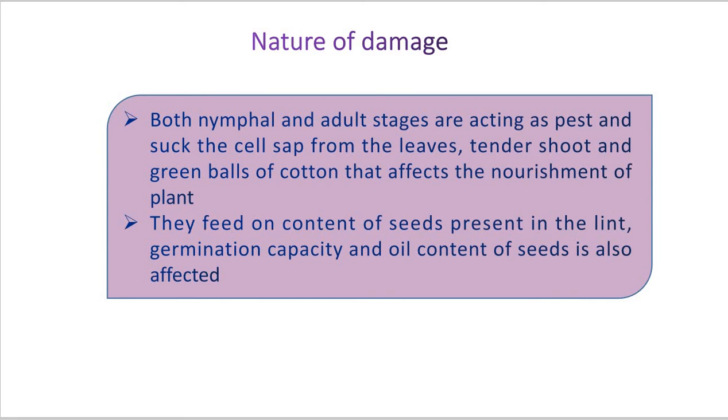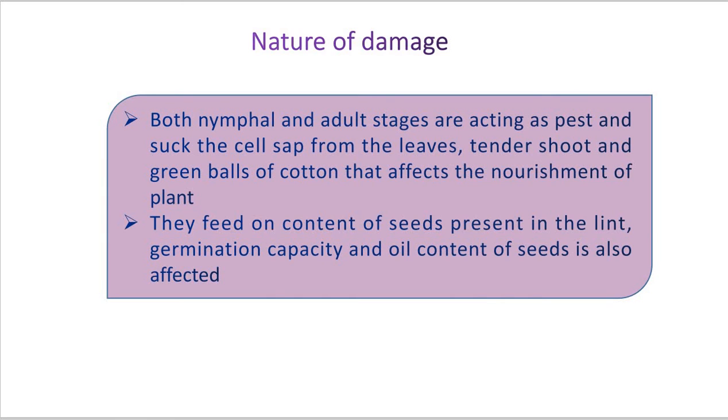Because during the feeding mechanism, they have piercing and sucking mouth parts, so they impart their body juices, or they deposit their excreta on the cotton boll. So the problem is not in the cotton field, but the problem is in the ginning industry.